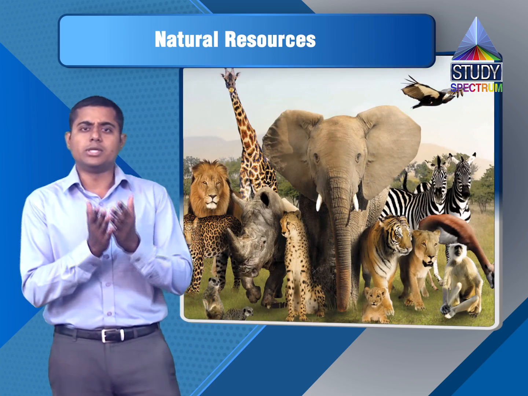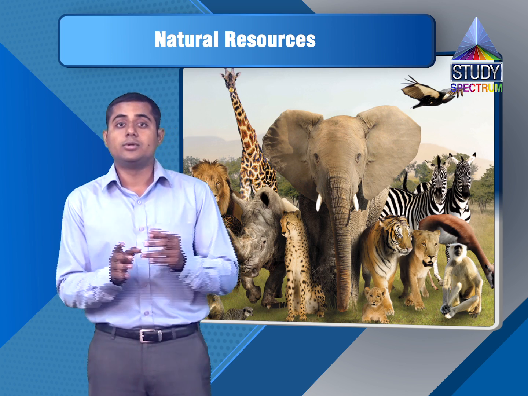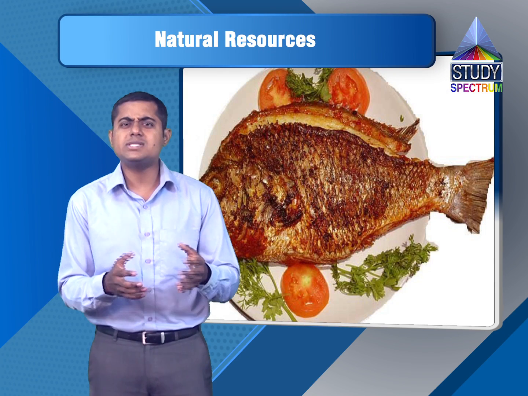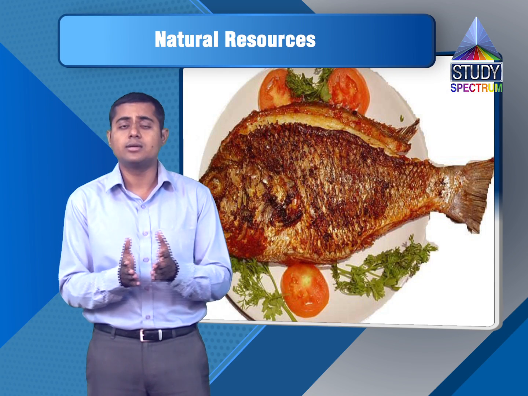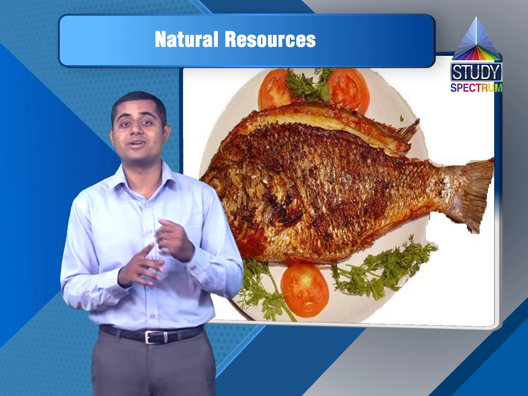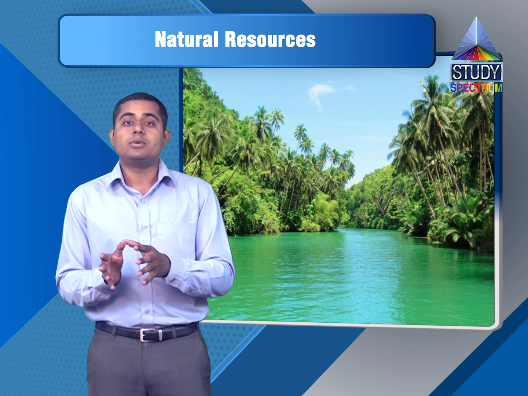Along with the plants, we have another resource, those are animals. Now tell me, which animals provide us as food? We have chickens, we have goats, we have fishes. All these animals provide us food, right? And all these are dependent on other natural resources. They are dependent on water, they are dependent on the trees. As well as from these animals, apart from as a food,